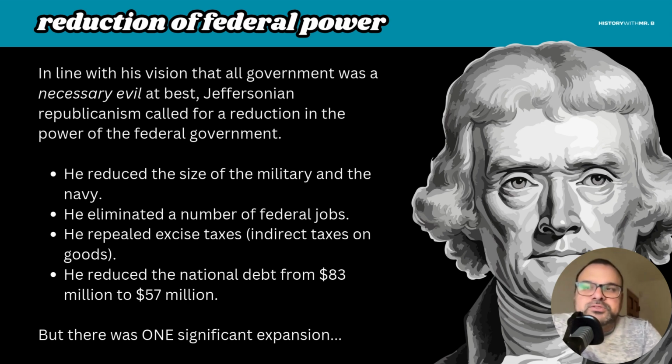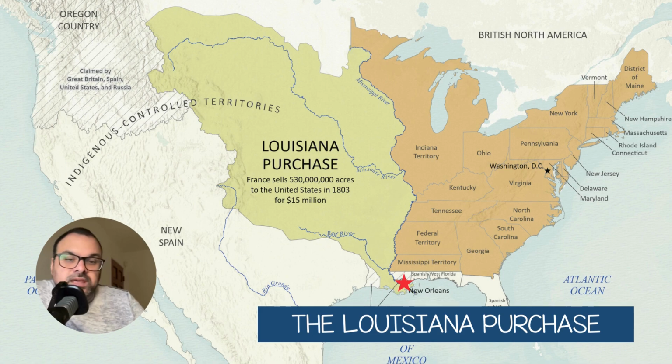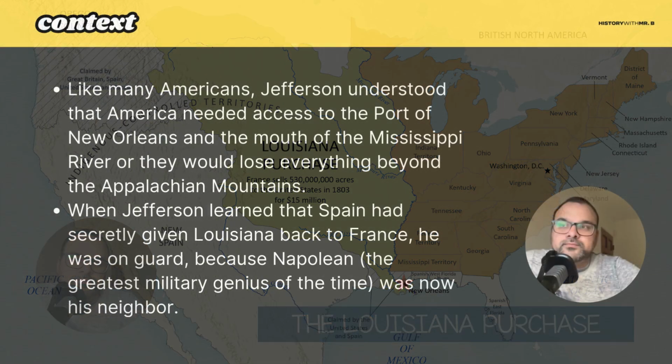Unfortunately, though, there was one pretty big expansion to come. And that expansion comes with the Louisiana Purchase. 530 million acres of land that are sold to the United States for $15 million from France. So, this is a huge expansion. And one of the things that's important for us to do in APUSH history is to think about the context and then the actual event itself and what the effect of that was. So, let's do that here.